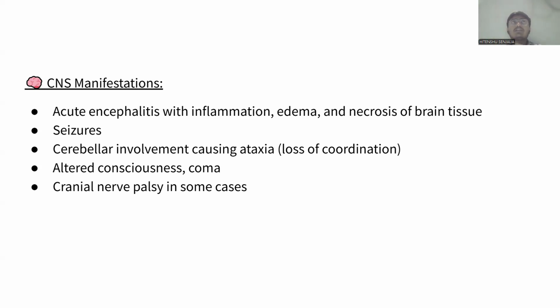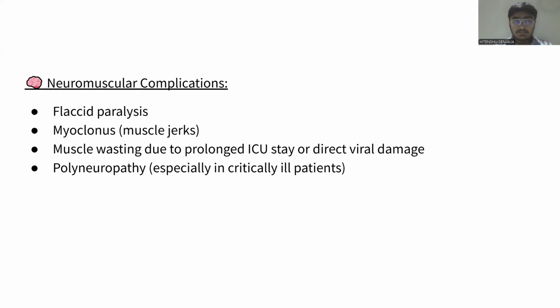Cerebral involvement causes ataxia, meaning loss of coordination, so the patient is not able to walk or stand properly. It will alter consciousness and the person may go into a coma from this virus. Also, in some cases, cranial nerve palsy will occur.